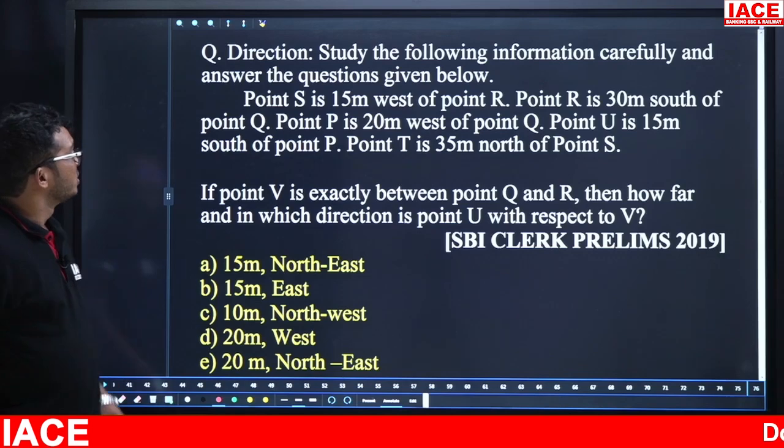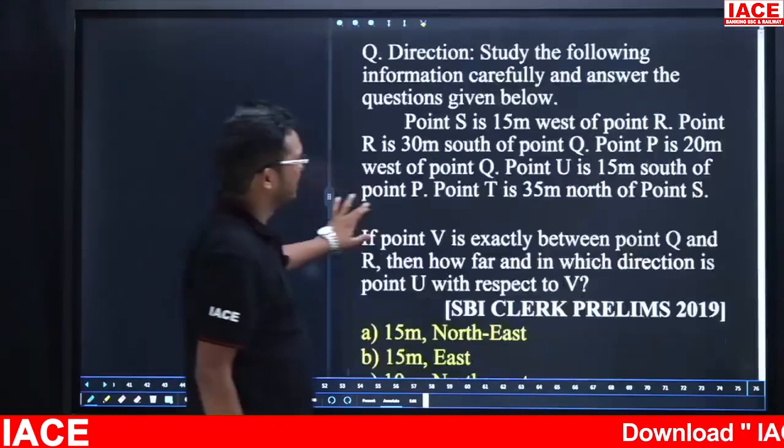Yes, time up. So here again the question is from directions.